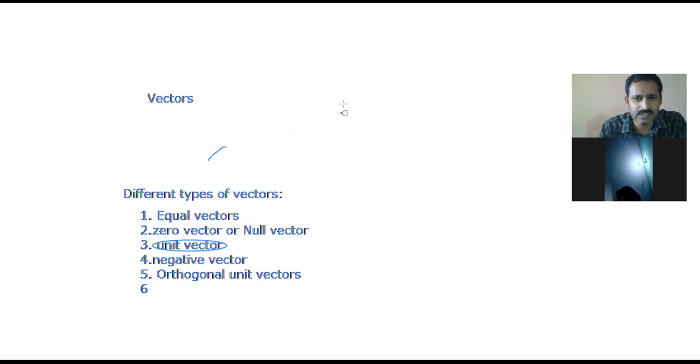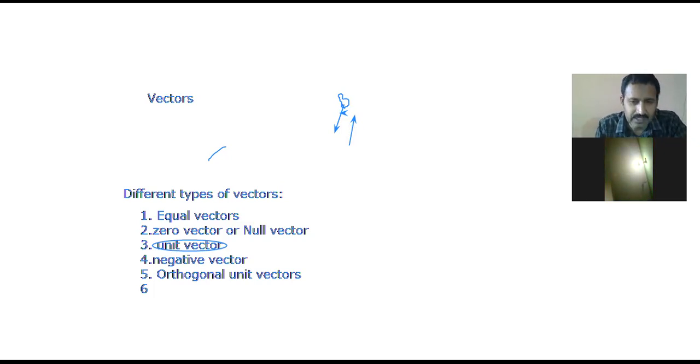Consider here A is one vector and B is another vector. Vectors and negative vectors mean they are equal in magnitude, but the direction should be opposite. Then they are called negative vectors. Understand the conditions? The negative vector of A is represented as minus A.